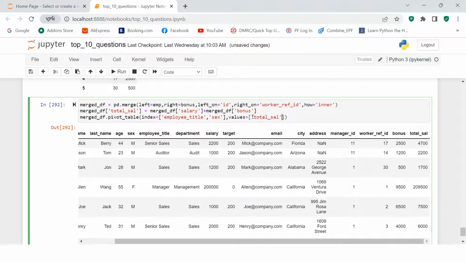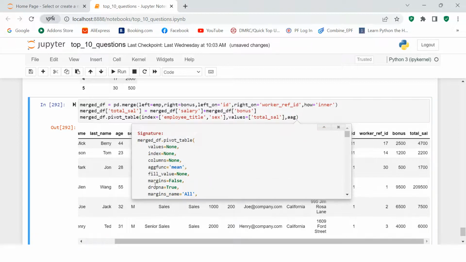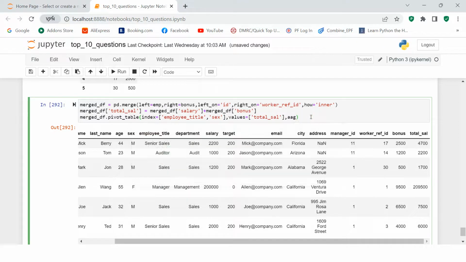What is the column on which you want to perform the calculation? That comes in values. And what are the columns on which you want to group? That comes under index. Then what is the calculation formula or aggregation function that you want to use? That comes over here, the parameter is agg func. By default it is mean, so even if you don't specify this, that's going to work. But here I will explain it because I have to make you understand.